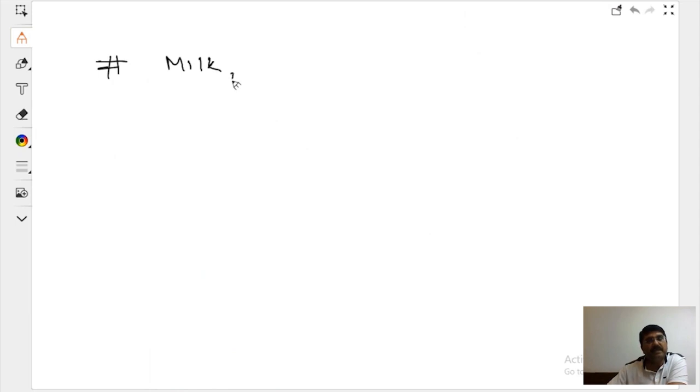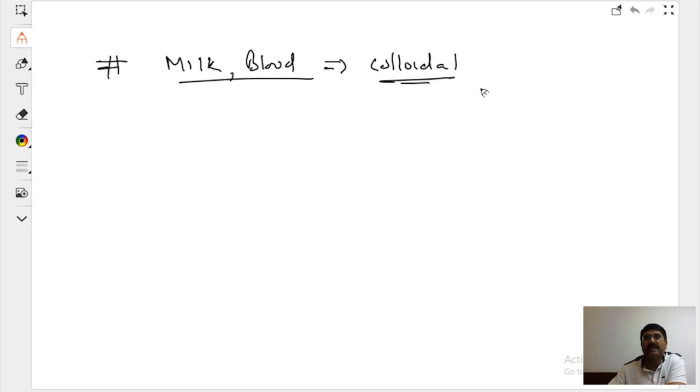Milk, right? Even our blood is which type of solution? This is a colloidal solution, but they do not settle down on their own. That requires certain medium to destroy that for settling. These are colloidal solutions, so these are stable. We will learn how colloidal solution can be destroyed and how it can be made, but this does not come in this chapter.